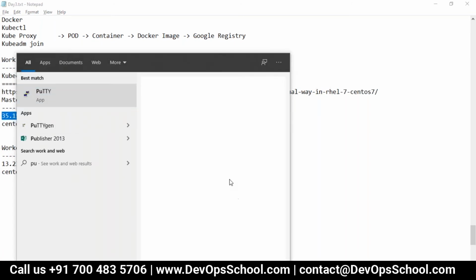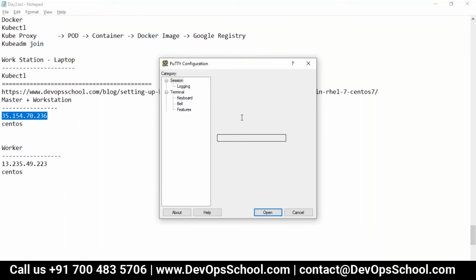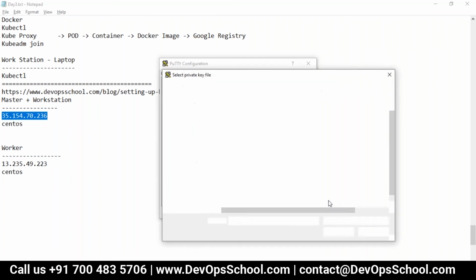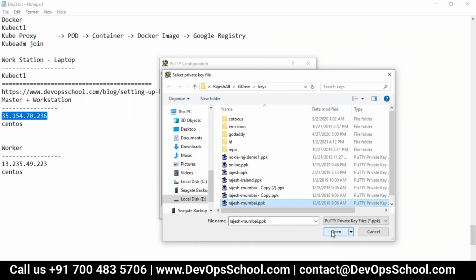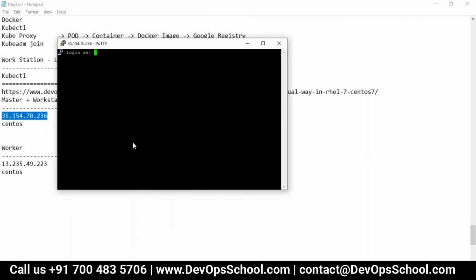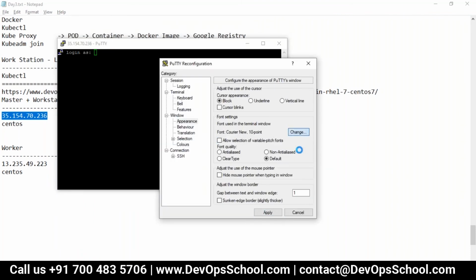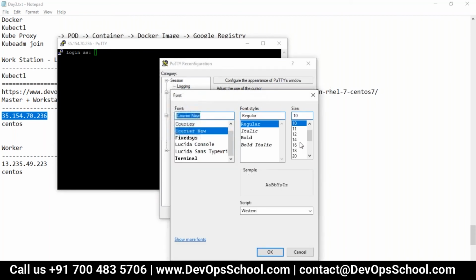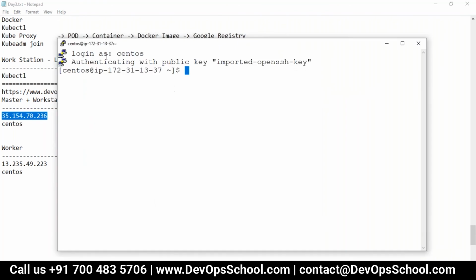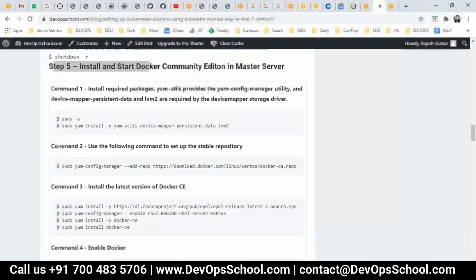PuTTY. Here I have the keys for it. I'll give you the password tomorrow. Click OK. My username is centos, and I got the keys, and then sudo -s. I become a root right now. So as a root, I'm going to do the rest of the installation.